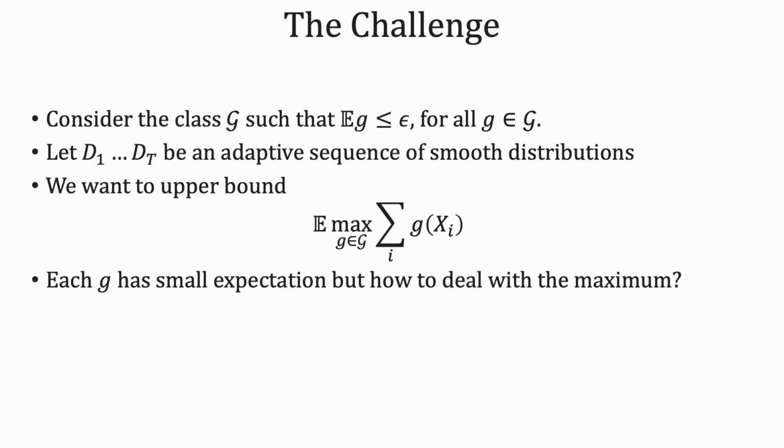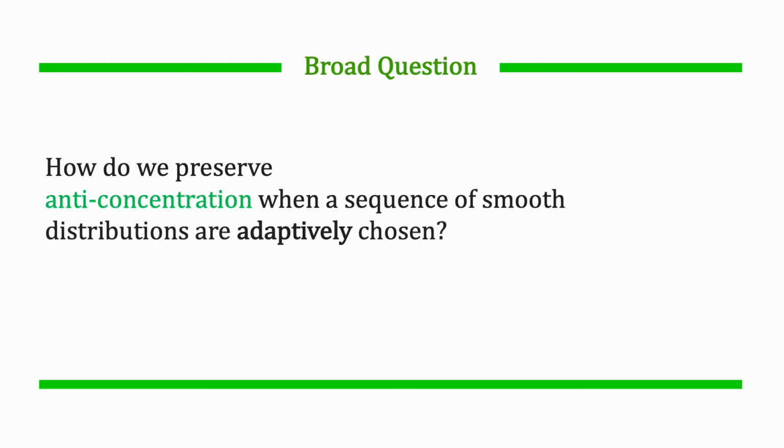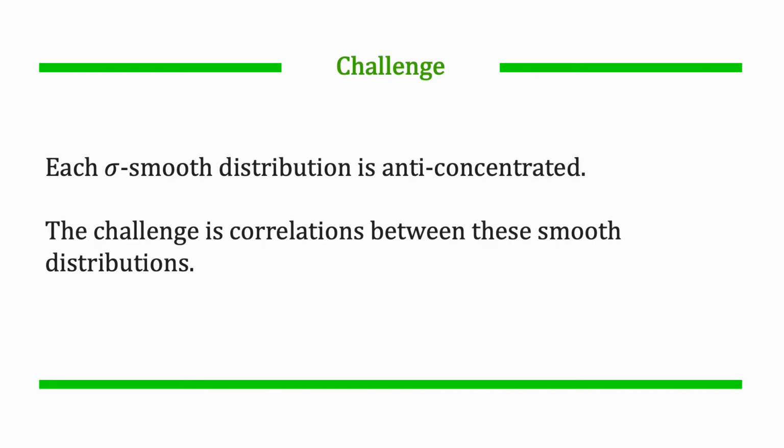Though each g has small expectation, the difficulty is in dealing with the maximum. The challenge is that samples x1 to xT are not independent. The broad question is how to preserve anti-concentration when a sequence of smooth distributions is adaptively chosen. Even though each sigma smooth distribution is anti-concentrated, the main issue is dealing with the arbitrary correlations between the distributions.